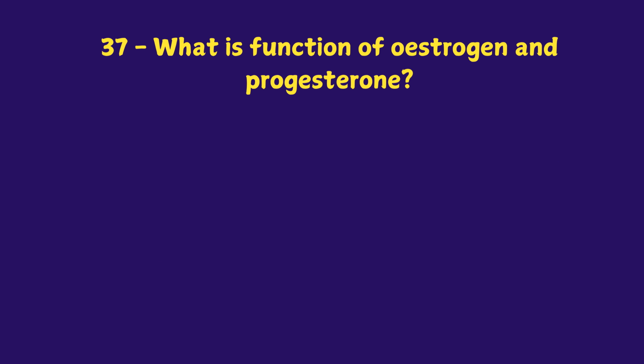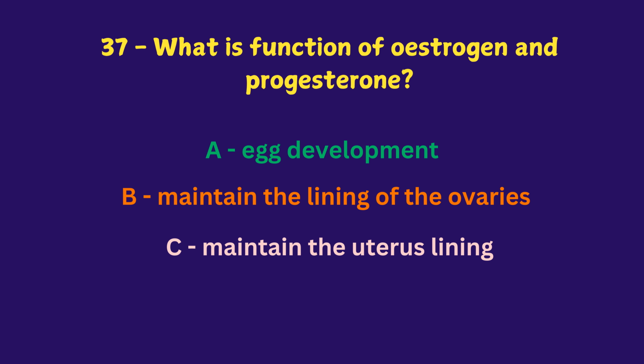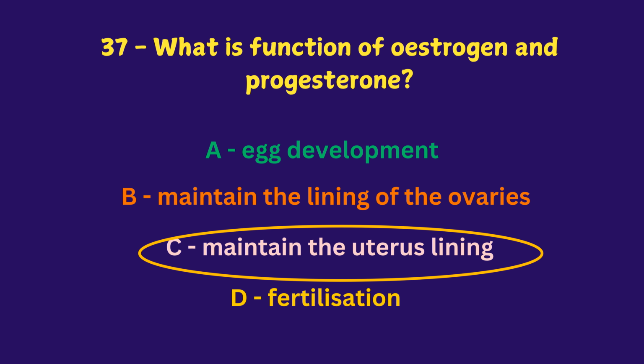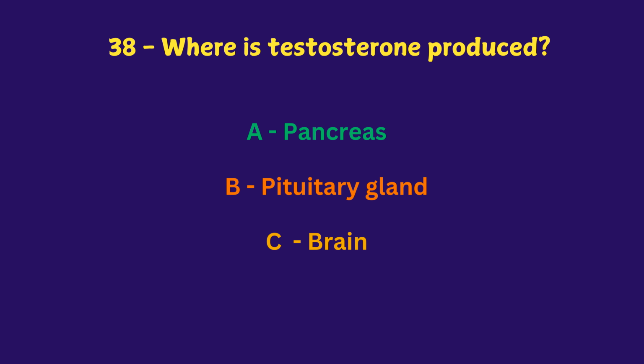What is the function of estrogen and progesterone? Egg development, maintain the lining of the ovaries, maintain the uterus lining, fertilization. The answer is maintain the uterus lining. Where is testosterone produced? Pancreas, pituitary gland, brain, testes. The answer is testes.